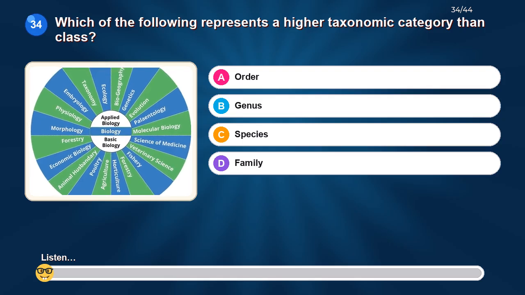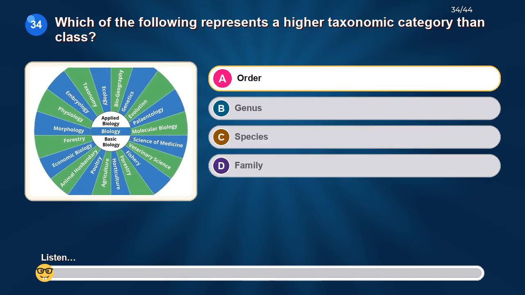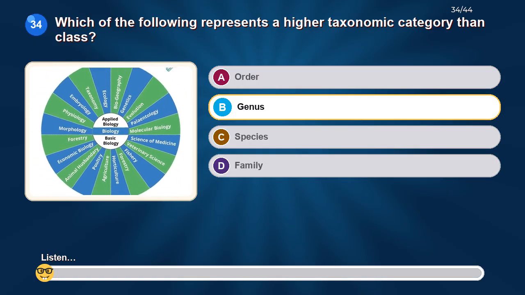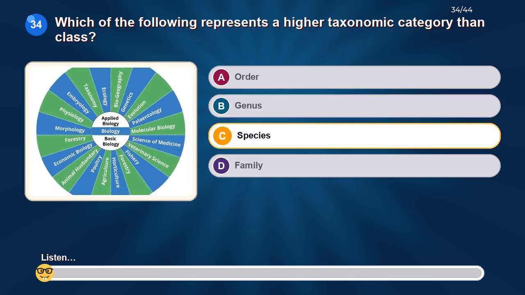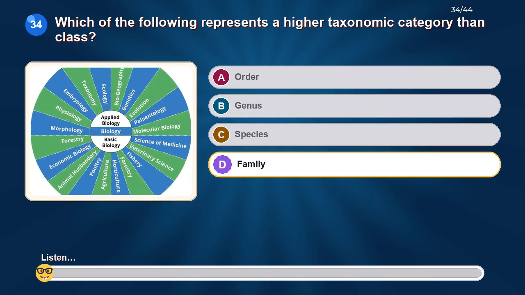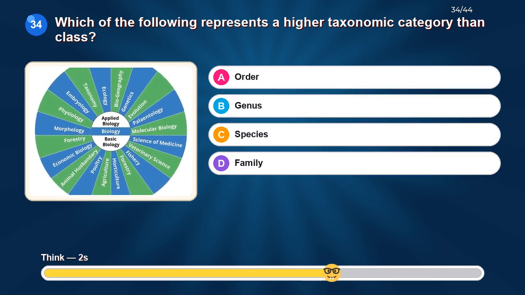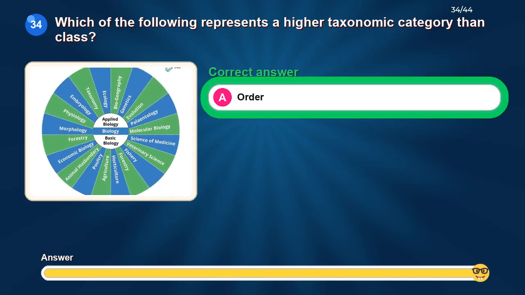Which of the following represents a higher taxonomic category than class? Option A, order. Option B, genus. Option C, species. Option D, family. The correct answer is order.